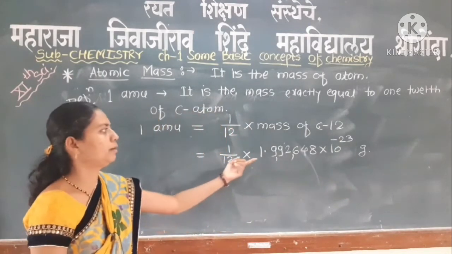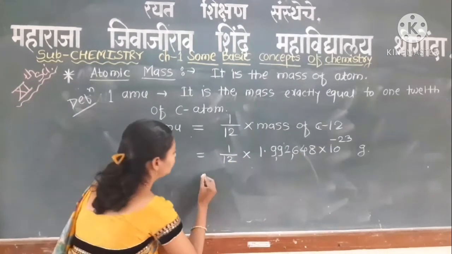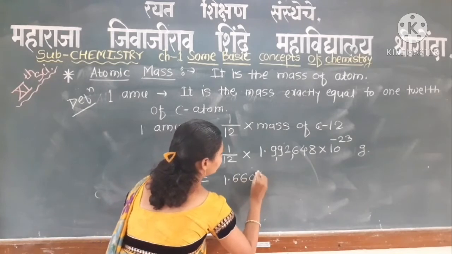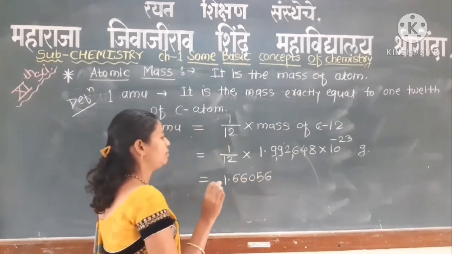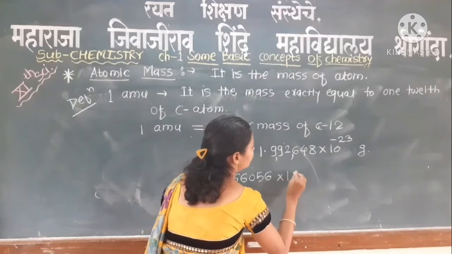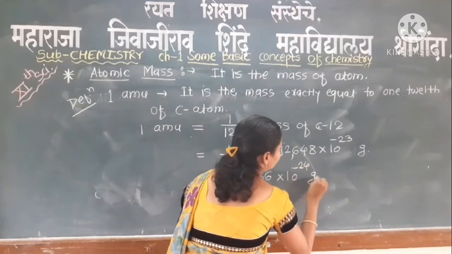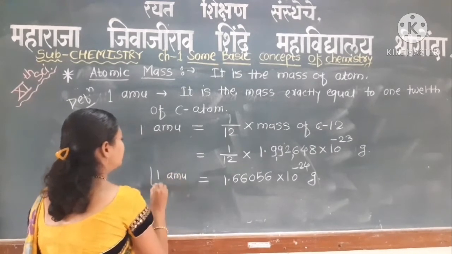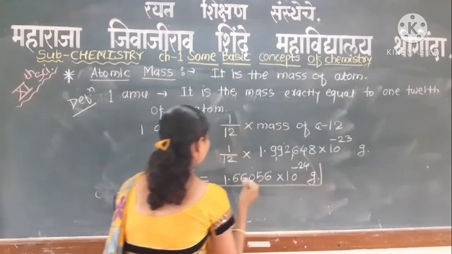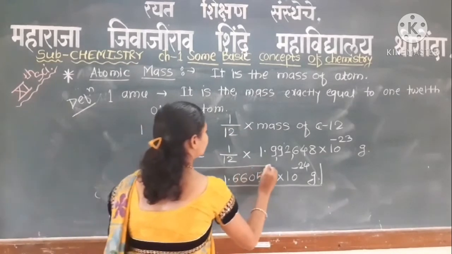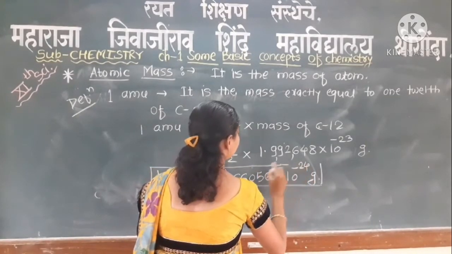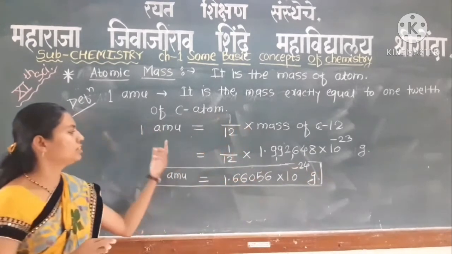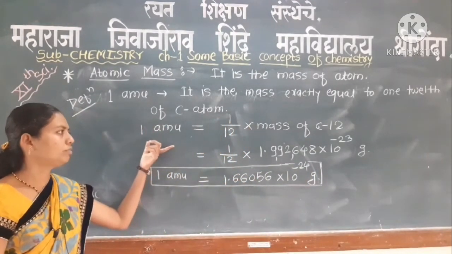If we multiply both of these, we get 1.66056 into 10 raised to minus 24 gram, which is the mass of 1 atomic mass unit. This is 1 atomic mass.